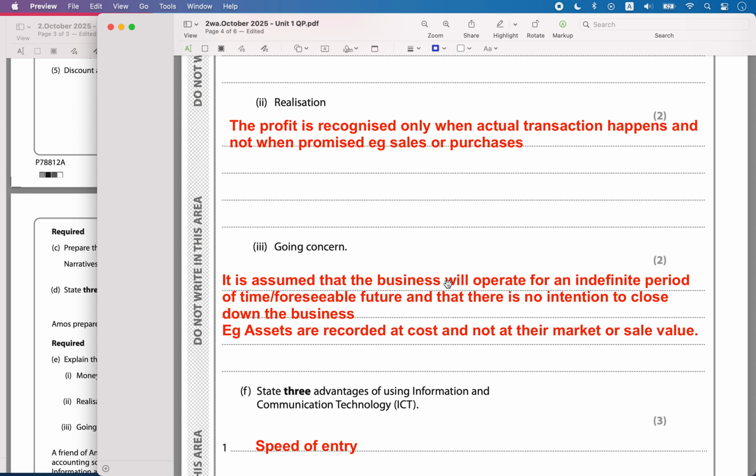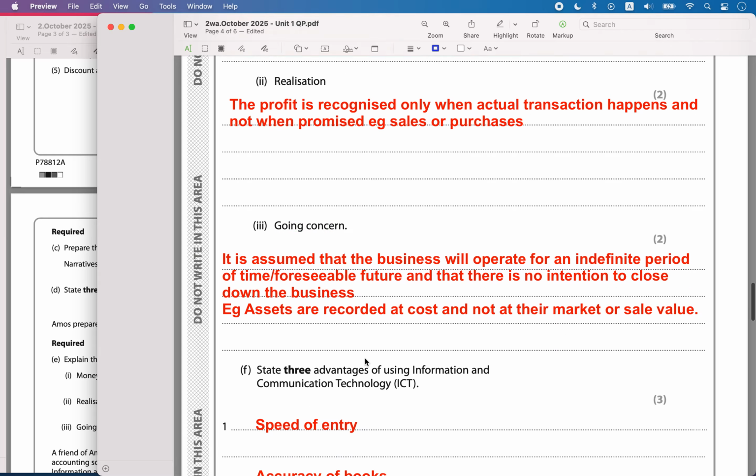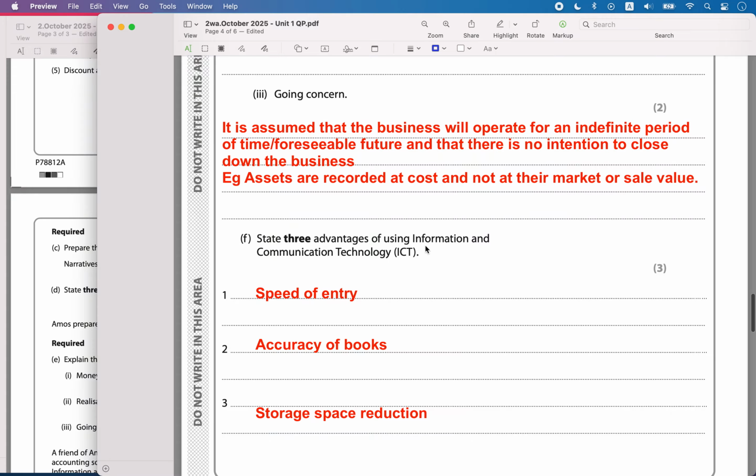Then the going concern concept. It is assumed that the business will operate for an indefinite period, meaning forever, and that there is no intention to close down the business. For the same reason, we record the assets at cost and not at their market value or sale value. We will not change it immediately. We keep the asset at the cost at which it was purchased. We also depreciate it over its useful life. All these things are followed due to the going concern concept.